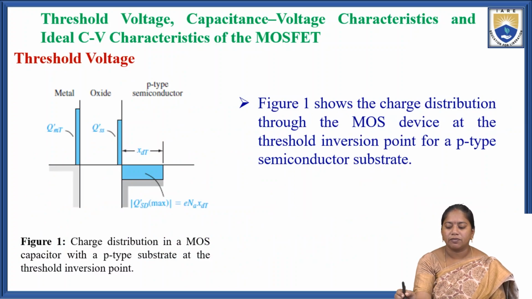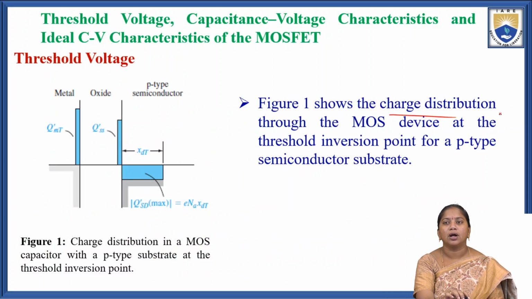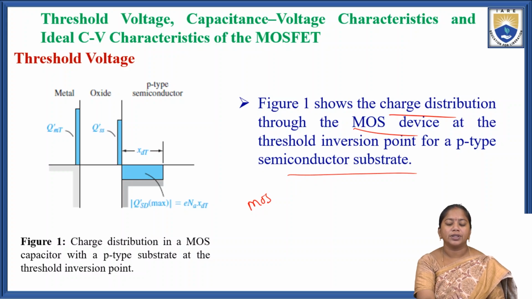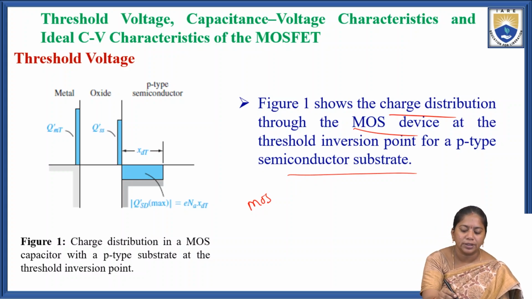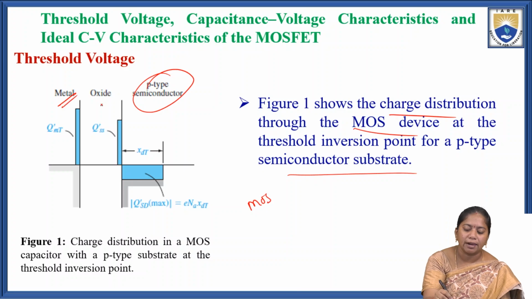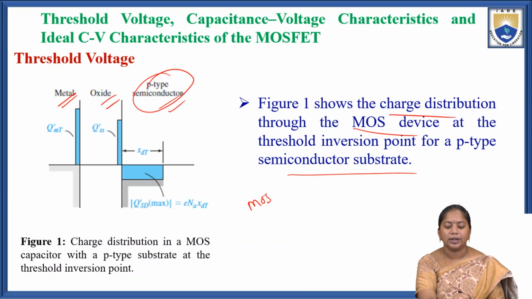Here figure 1 shows the charge distribution through the metal oxide semiconductor device at the threshold inversion point for the p-type semiconductor. Let us take the p-type semiconductor substrate. This is the metal oxide semiconductor device, with the metal, the oxide, and the p-type semiconductor substrate.